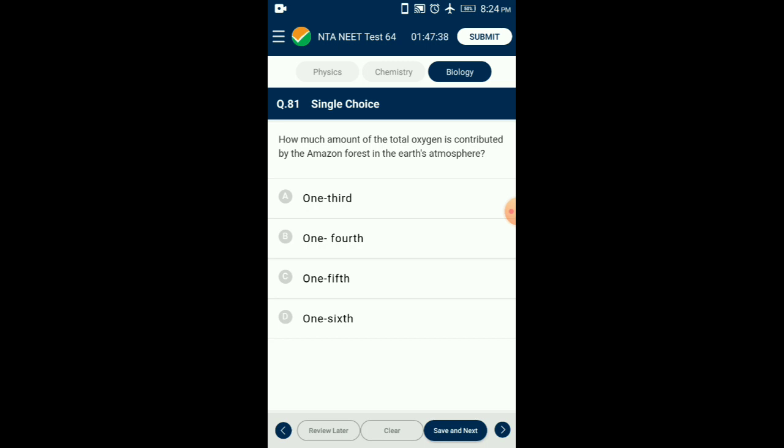Question number 81. How much amount of the total oxygen is contributed by the Amazon forest in Earth's atmosphere? Amazon rainforest produces approximately 20% of oxygen in Earth's atmosphere, which is about one fifth of the total oxygen. So the answer is option C, one fifth.